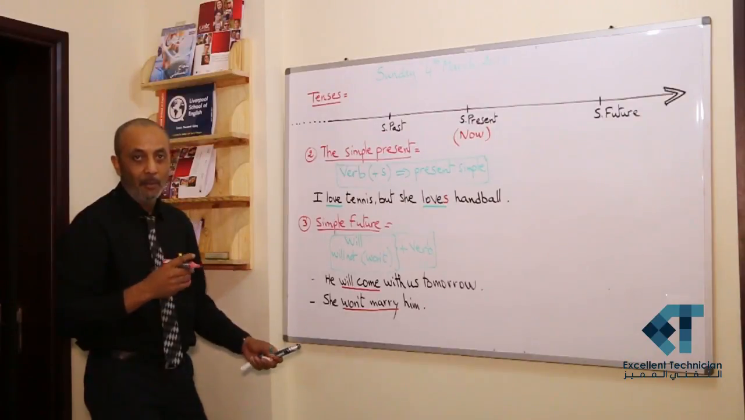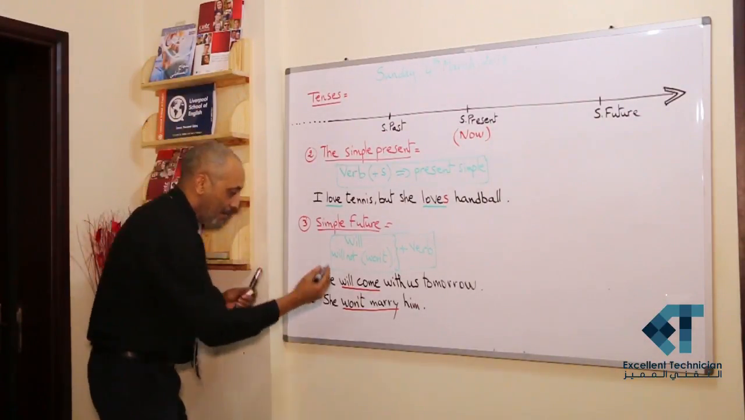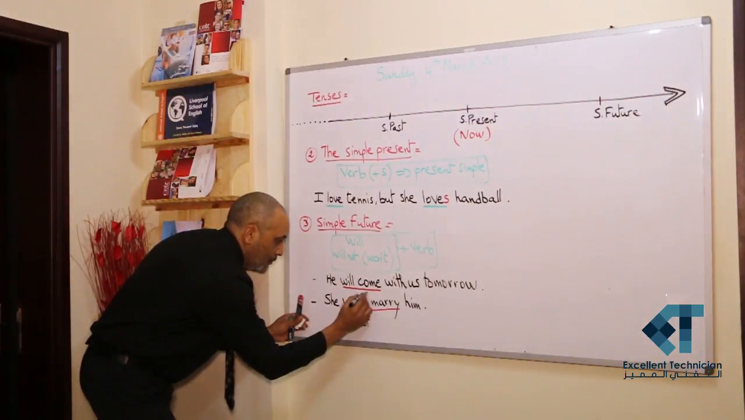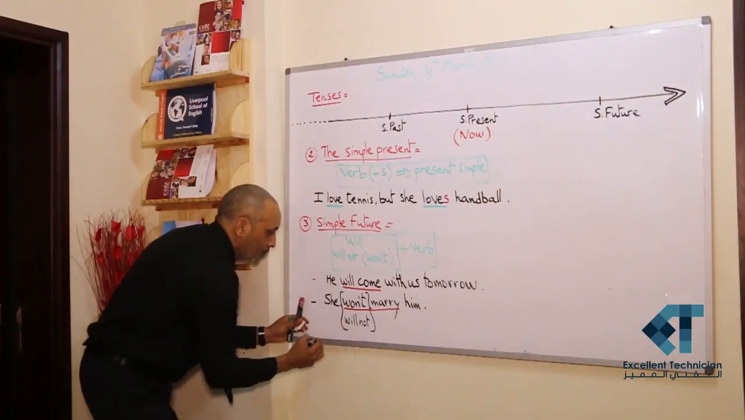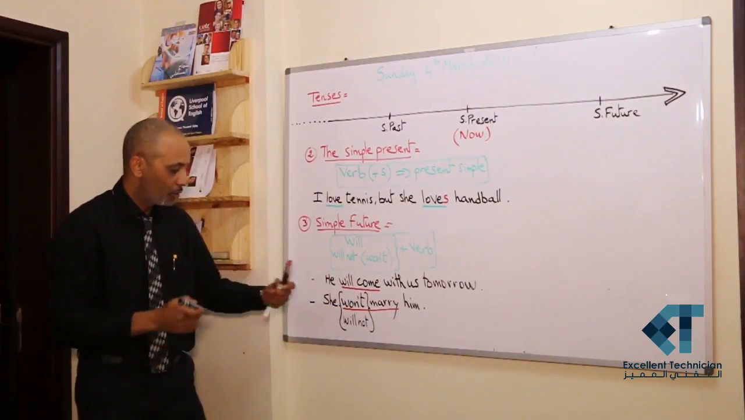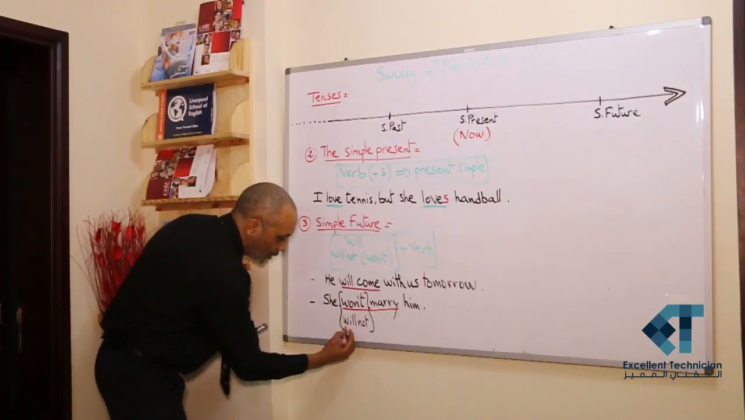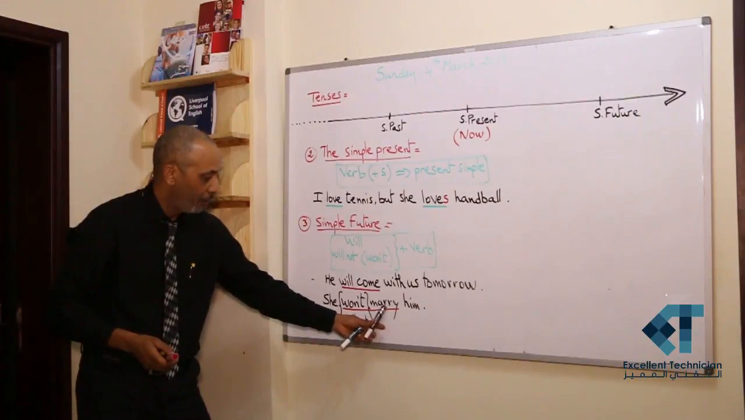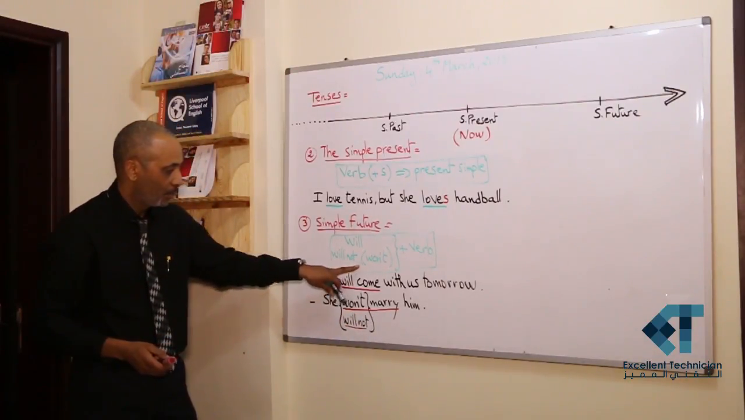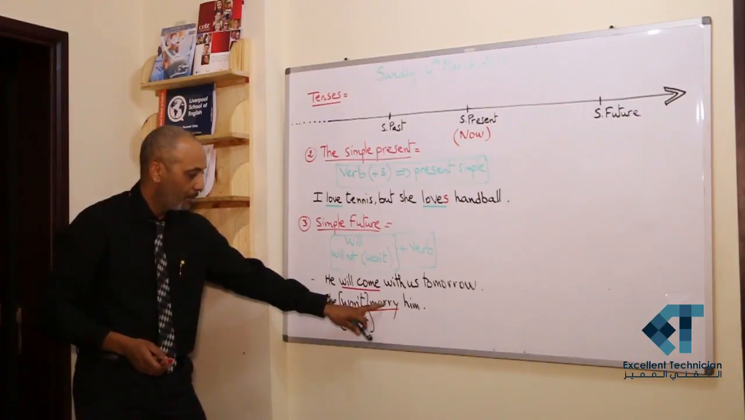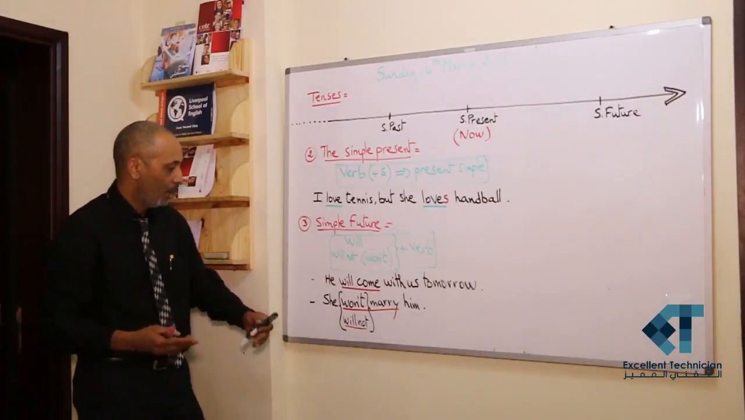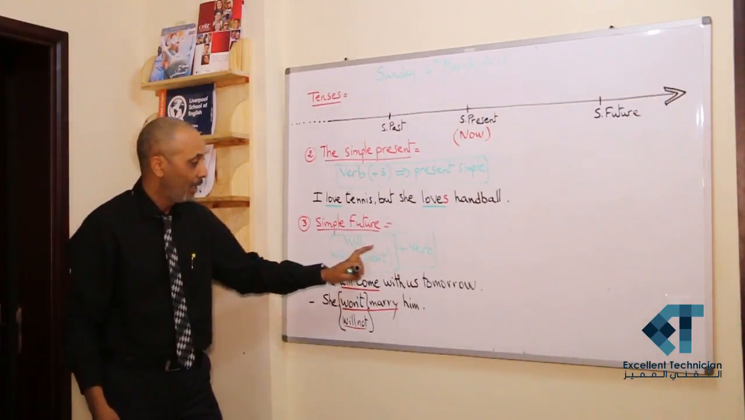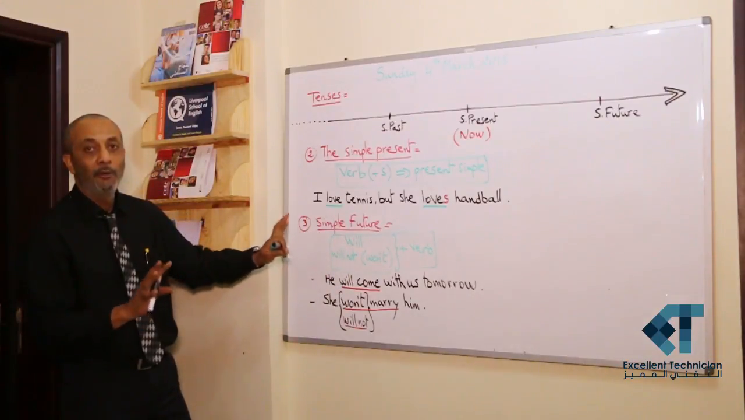We can say won't marry him or will not marry him. It's the same thing. She will not marry him or she won't marry him. Both constructions are in the simple future. Will not plus verb, or won't plus verb, or in the affirmative, will plus verb, in the root. That is the simple future.